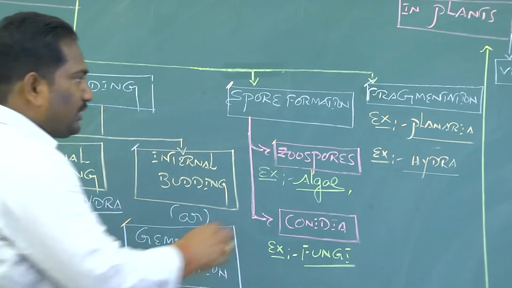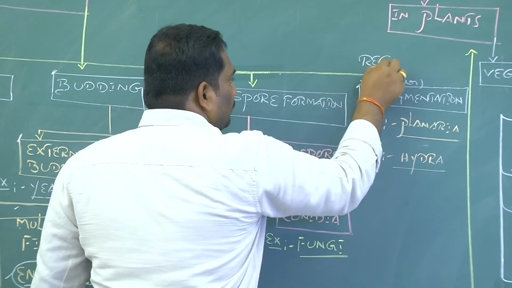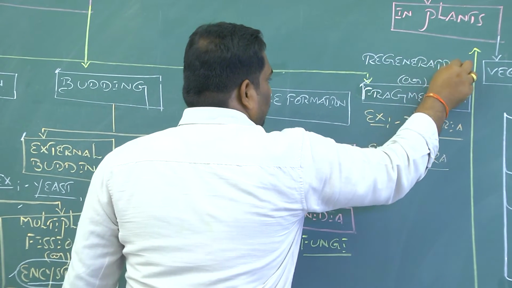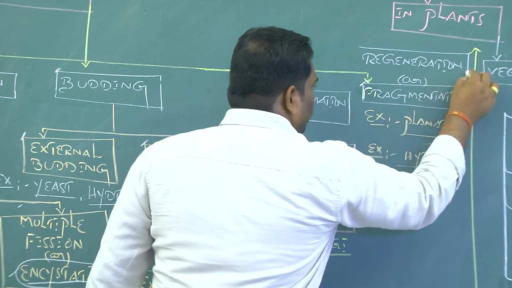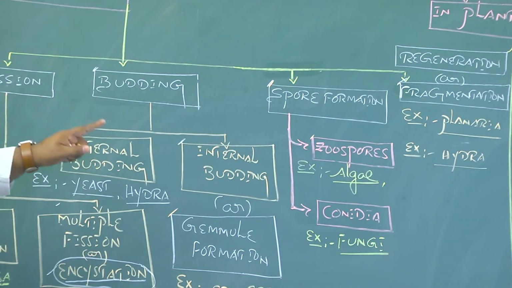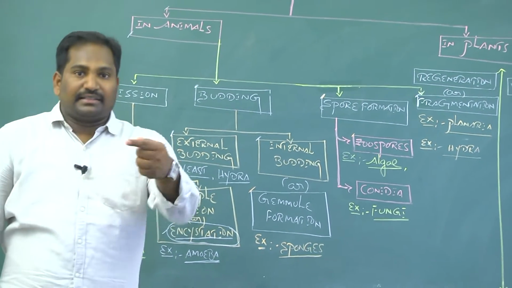This fragmentation is also called regeneration. These are the four different methods of asexual reproduction in animals. In detail, we discuss in the next class.